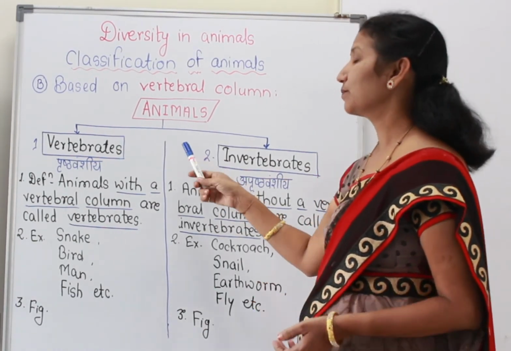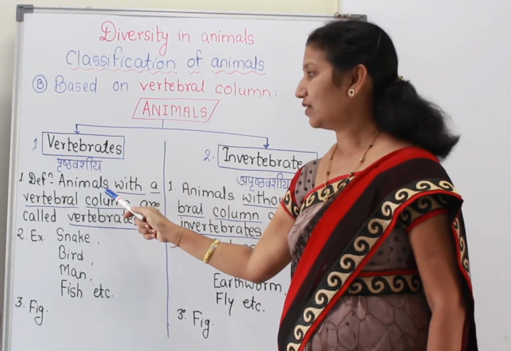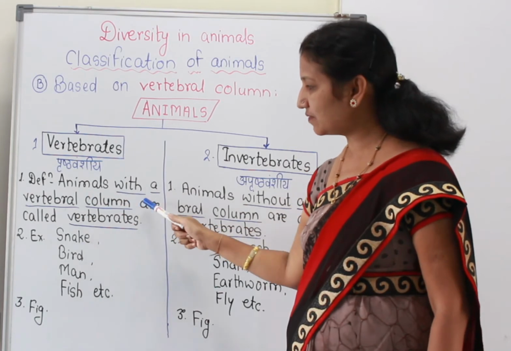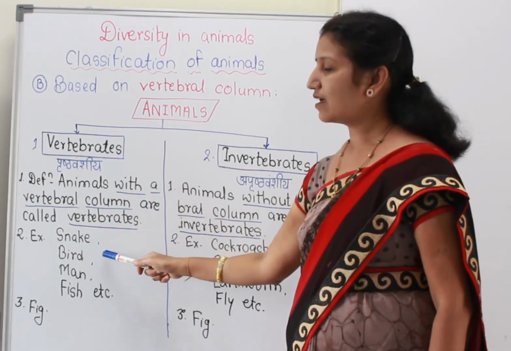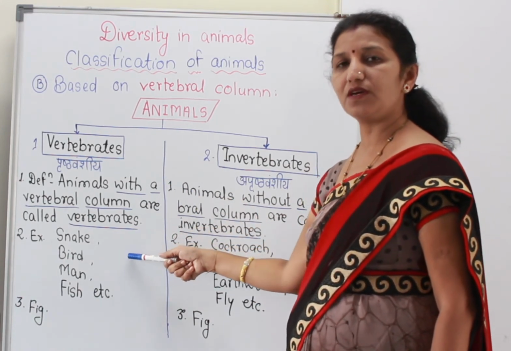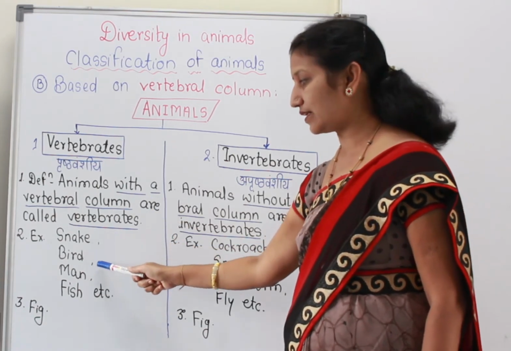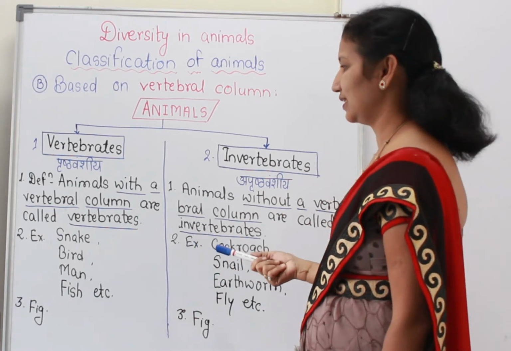For example, if you are asked to define the term vertebrates, you can write the definition easily. Then, if you are asked to give two examples of vertebrates, at that time you can write the two examples or more than two examples easily.